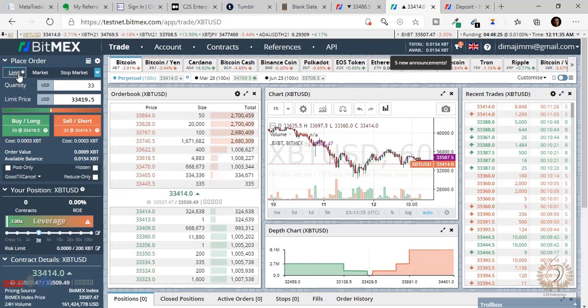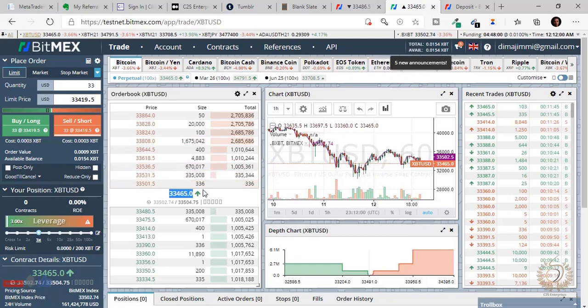We use limit orders in crypto. Crypto is very volatile, so anytime I use a limit order, the market is surely going to reach there. It's not like forex and currency trading. So make sure to use a limit order. Don't buy at the current price, please. You're going to pay more, and that's it.